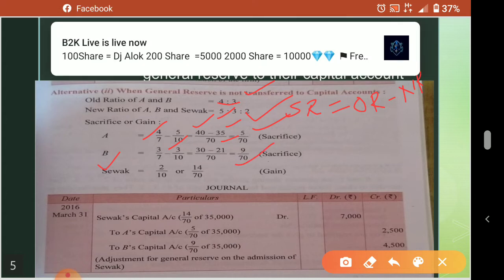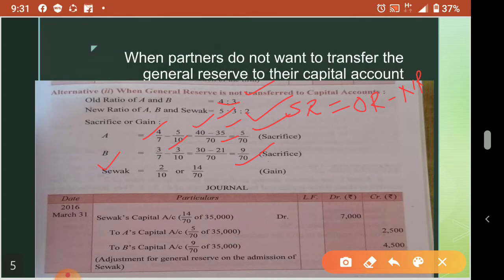Understood? Now the new ratio also you are taking here. When you do not want to distribute this year, the new partner is also included, because from next year onwards he also will be there, and the portions will go to him also.